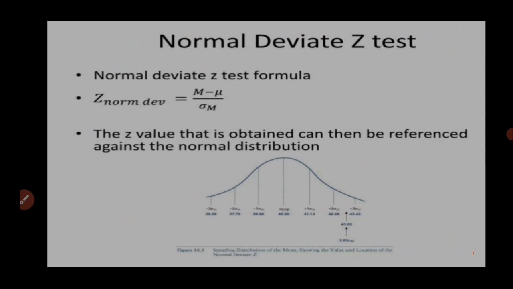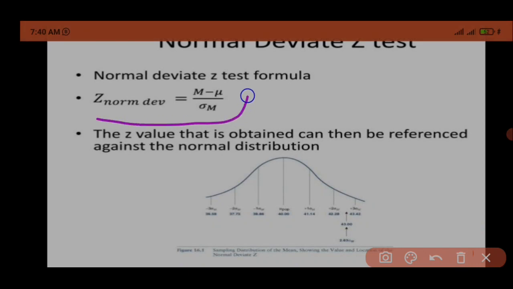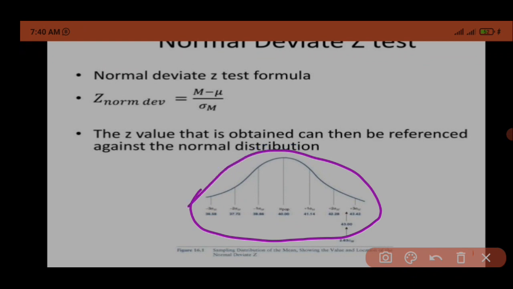Now the normal deviate z test. This is the formula to find the z test. So the z normal deviation is equal to what? (M minus mu) upon sigma m. The z value that is obtained can then be referenced against the normal distribution. So this is the graph of the normal distribution.